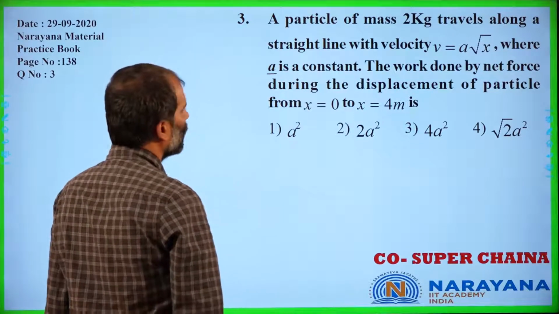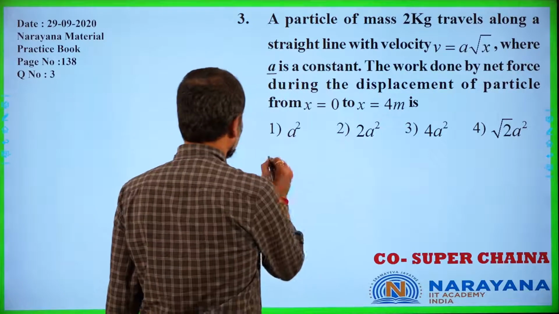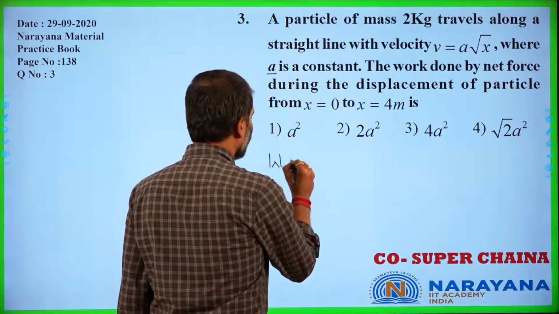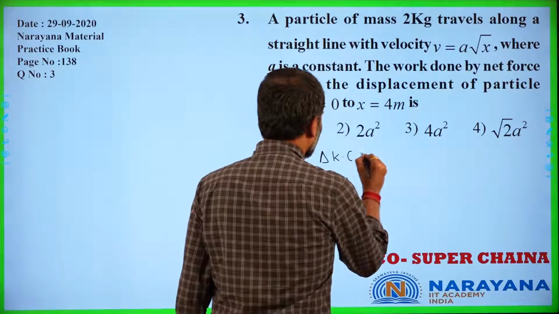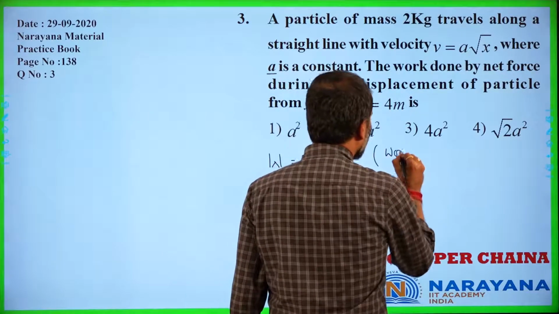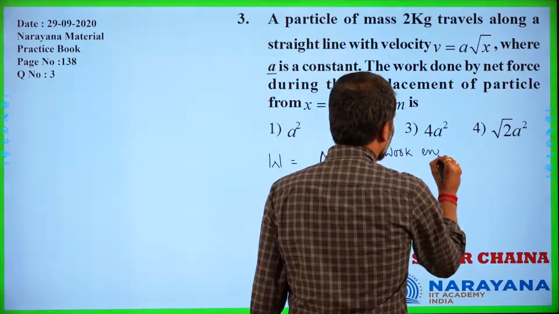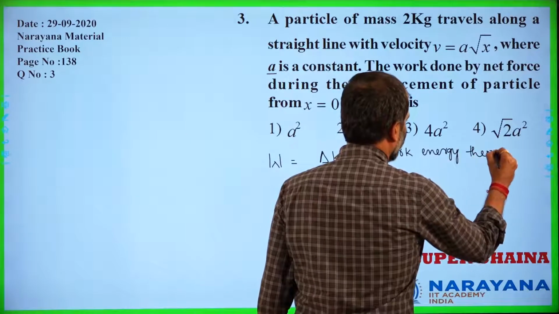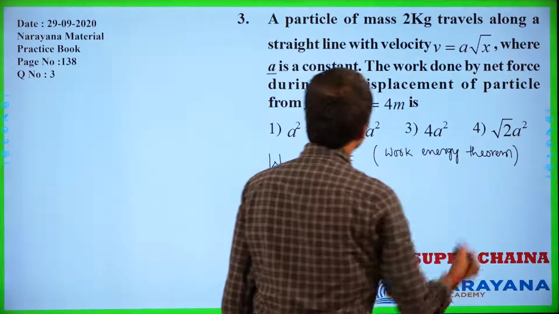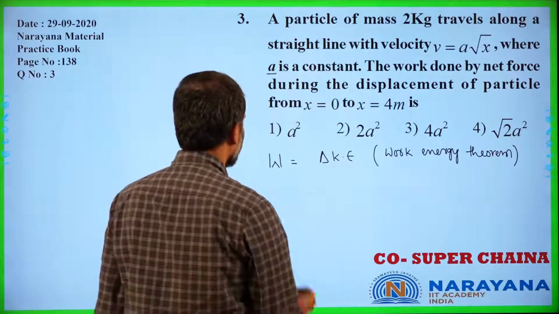Here we would say that work done is equal to change in kinetic energy. This is according to the work energy theorem: work done by a constant force is equal to change in its kinetic energy.